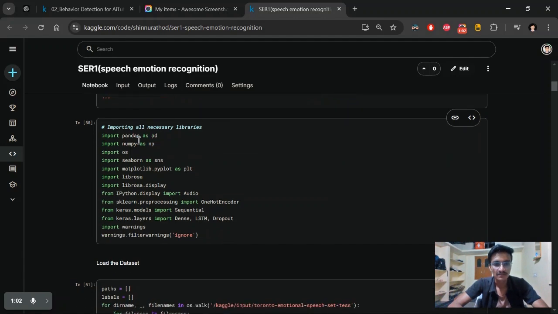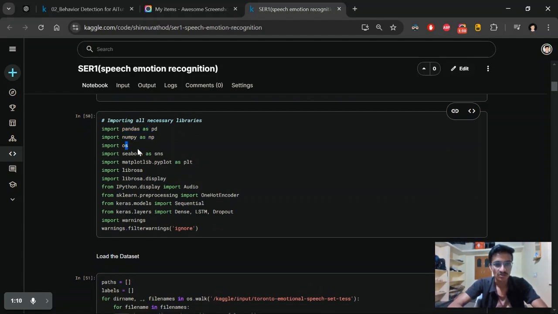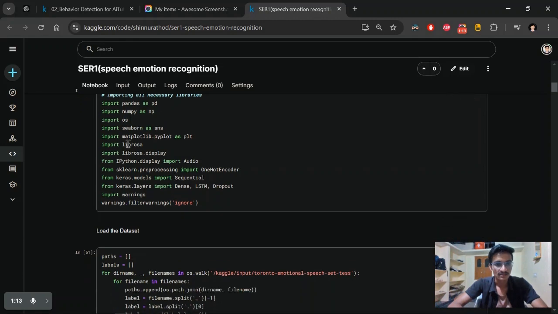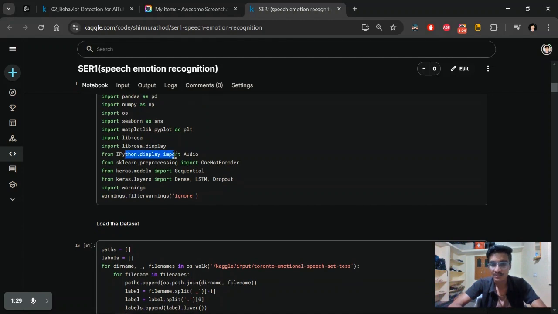First of all, I imported all the required libraries for this project: pandas, numpy for numerical calculation, and OS to work with files. Seaborn for advanced visualization, Matplotlib for visualization, and Librosa so we are able to work with the audio dataset. Librosa display and IPython display are used to work with and play the audio.